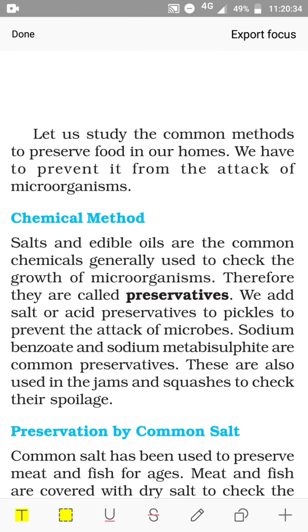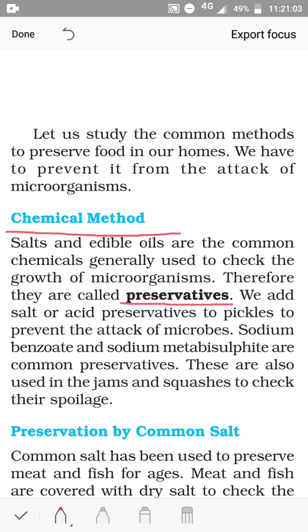Now what we are going to discuss. Food preservation prevents the growth of microorganisms. Let us study the common methods to preserve food in our homes. First, chemical method. Salts and edible oils are the common chemicals generally used to check the growth of microorganisms. Therefore, they are called preservatives.